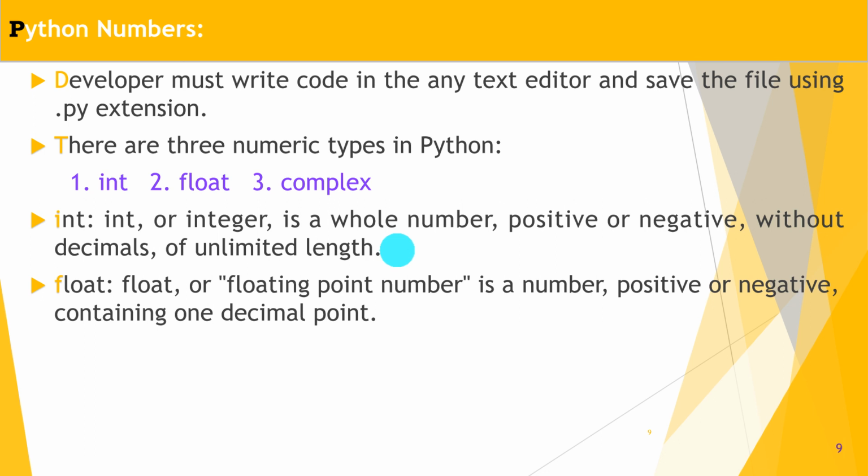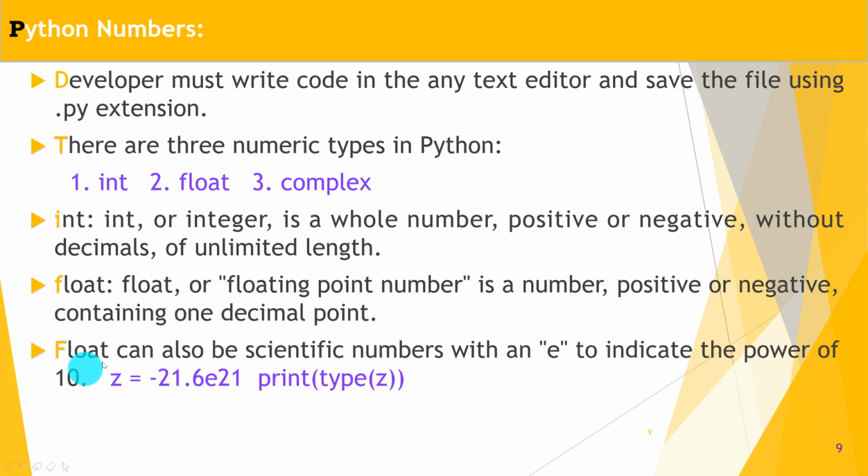In C language, for example, an integer has a range, that is 32,768 to minus 32,768. The range is not there in Python. Then the float data type is a floating point number, positive or negative, containing one or more decimals.